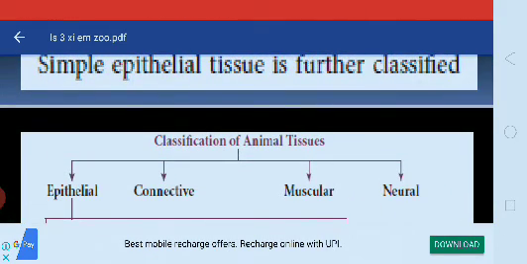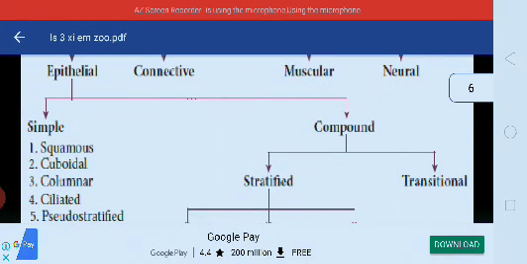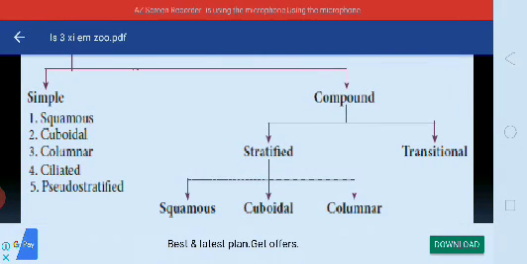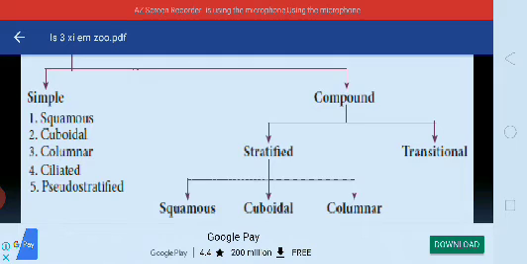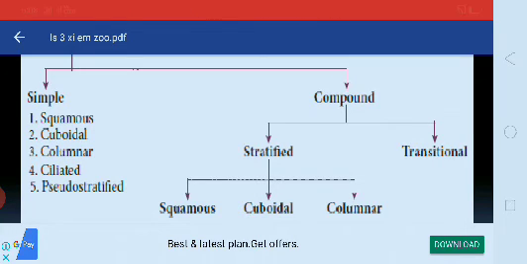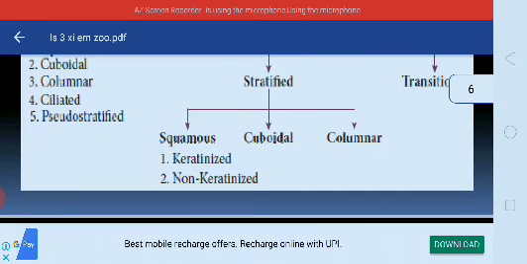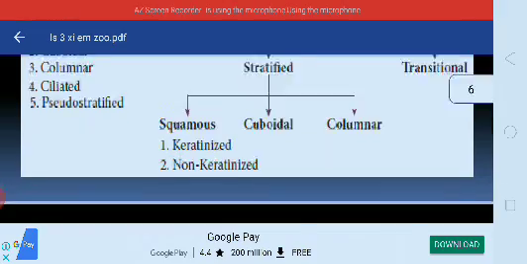Here is the classification of animal tissue: epithelial tissue, connective tissue, muscular tissue, neural tissue. Epithelial tissue is again classified into simple and compound. Simple epithelium again has 5 major types: squamous epithelium, cuboidal epithelium, columnar epithelium, ciliated epithelium, pseudostratified epithelium. Then compound: stratified or transitional. Then stratified squamous epithelium, cuboidal epithelium, columnar epithelium. In squamous, keratinized and non-keratinized epithelium are there.